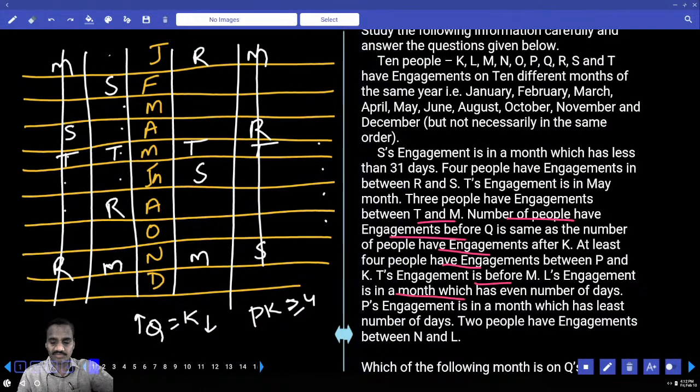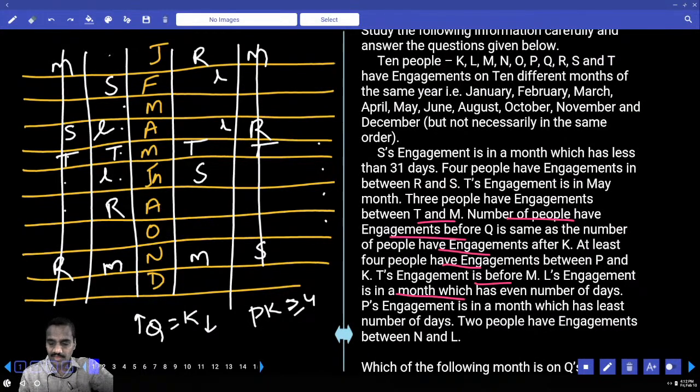L's engagement is in a month which has an even number of days. L in a month of even number of days, hence April, May, June. Now in this case L can be in the month of April or in the month of June. And in this one L can be in the month of February in the case of a non-leap year, and March, April can be in the month of April. Those are the 2 possibilities.